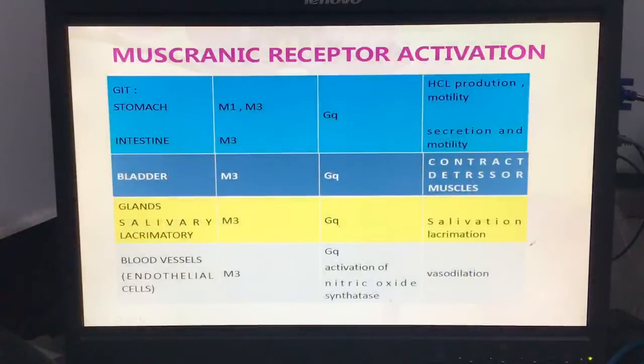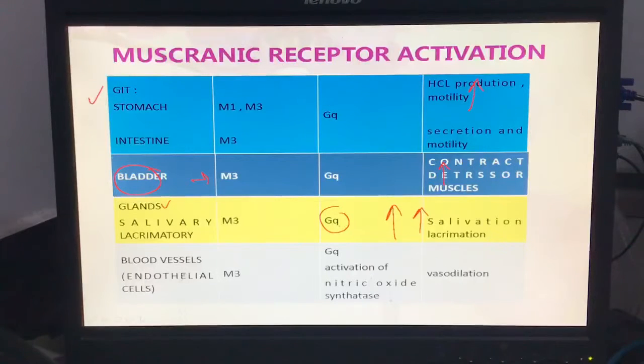They are doing different functions. In the GIT, what happens with the parasympathetic M3 receptor? More motility, more acid production, more secretion. What happens inside the bladder? Bladder contraction, so micturition starts. In the urinary system, micturition increases. The glands increase salivation and lacrimation. This is the function of the parasympathetic system.